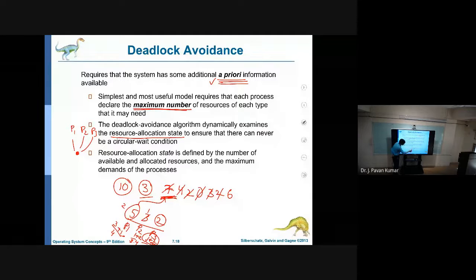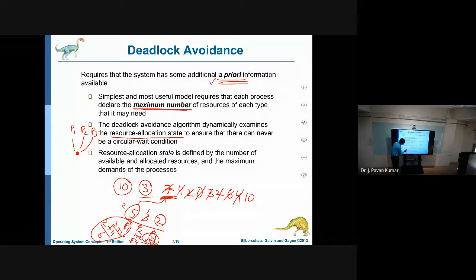So 2 more only. Those 2 we can allot from those 6. So if you allot here, how many resources will be available now? 4 only. Here we are having 6. After utilization of these 6 resources, P1 will release all these 6. Then it will become 10 resources available.